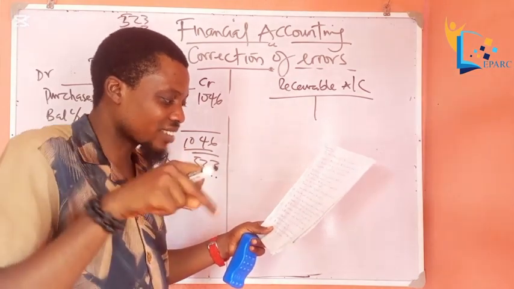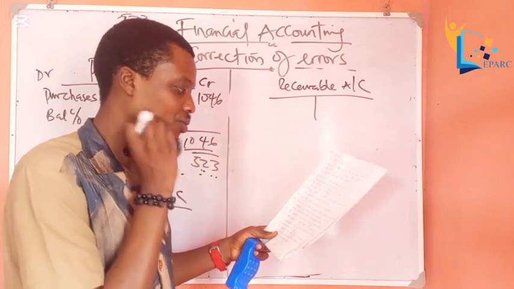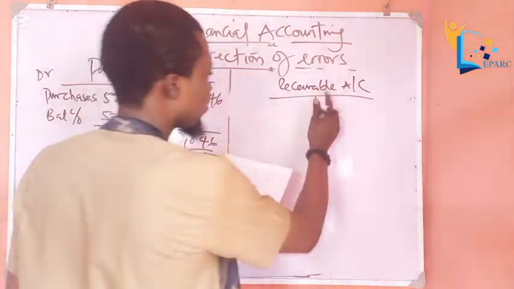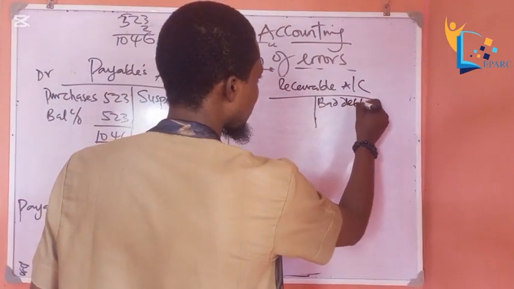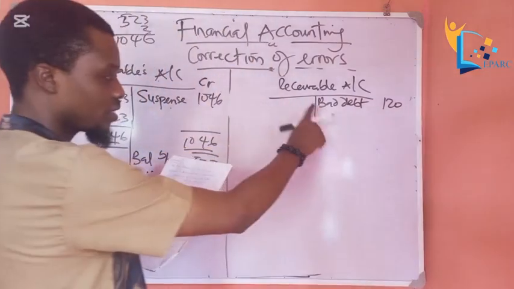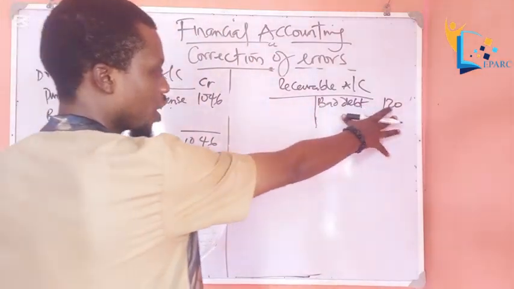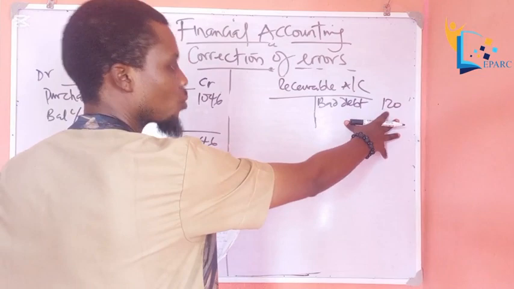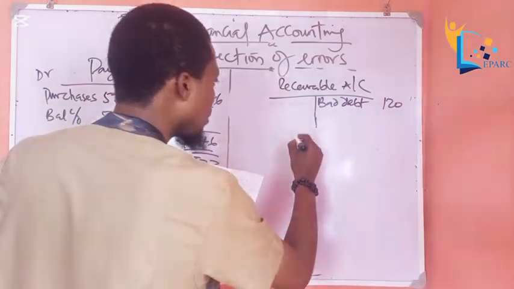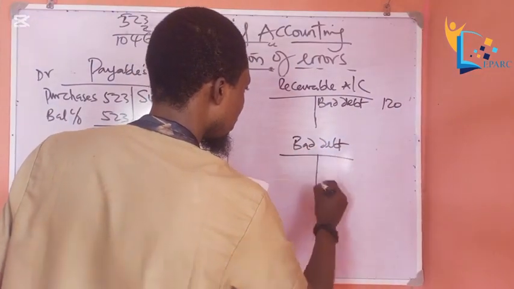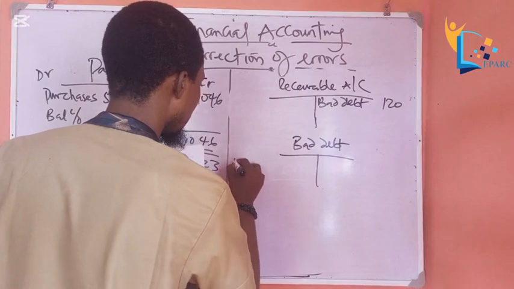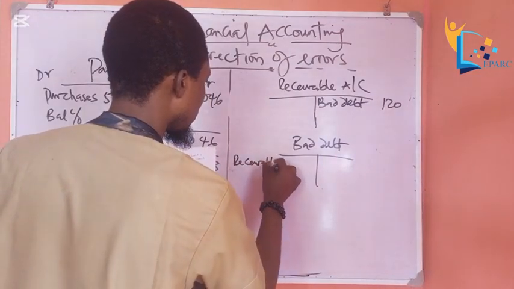But let's analyze this error first to know how it occurred. Okay, so 120, this is the receivable account. So definitely bad debt is supposed to be here. So he recorded 120 here, quite okay, this is correct. But he didn't pass the double entry in the bad debt account.